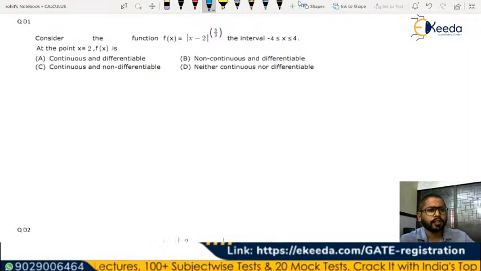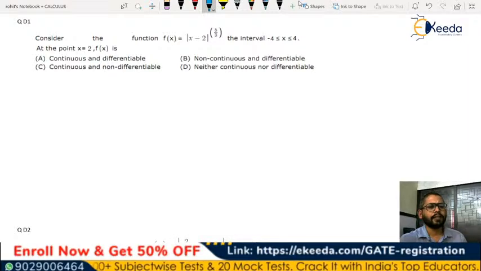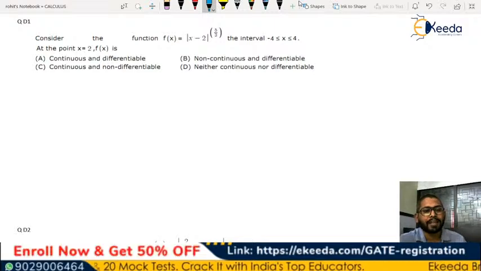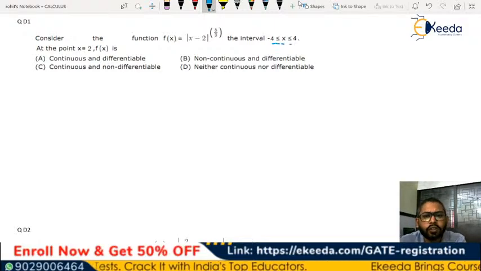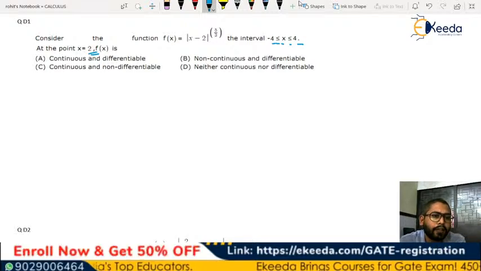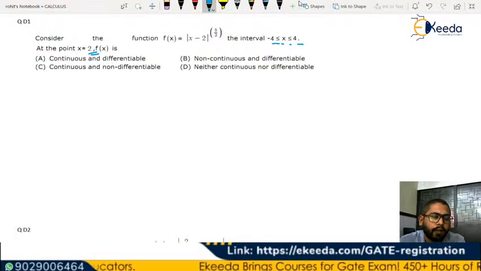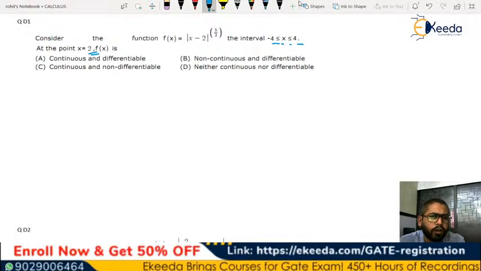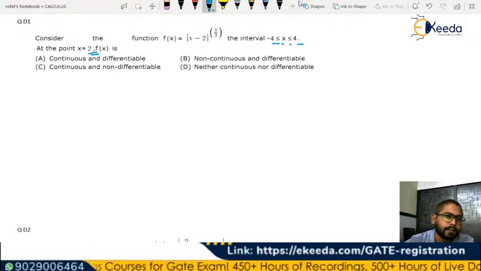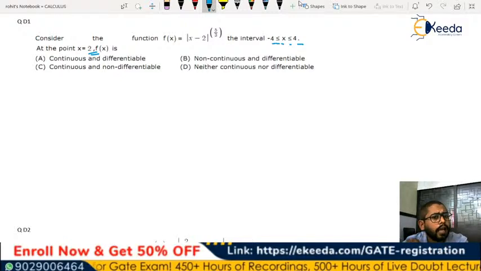So let's see this question. This is from differentiability and continuity both. It says the function is mod of x minus 2 to the power of 5 by 3, and the interval is also given, and you have to see whether at x equal to 2 the function is continuous or differentiable, or non-continuous or non-differentiable, whatever the options say. So let's see this.